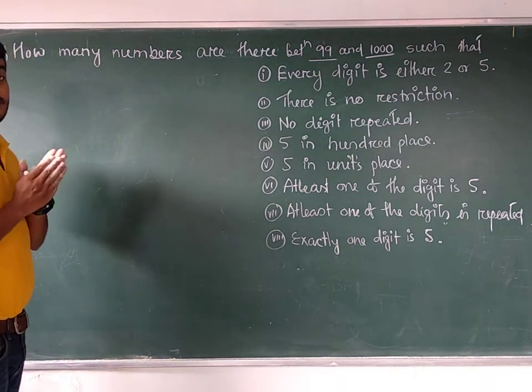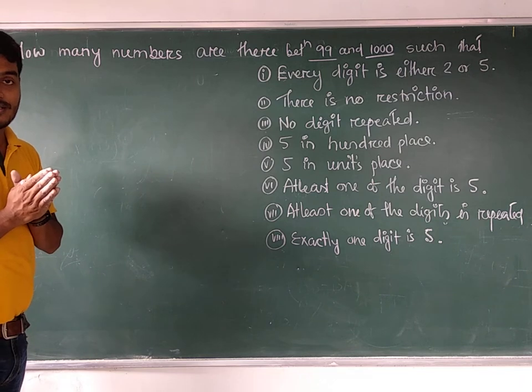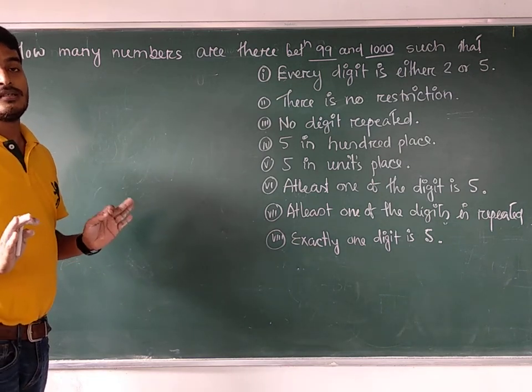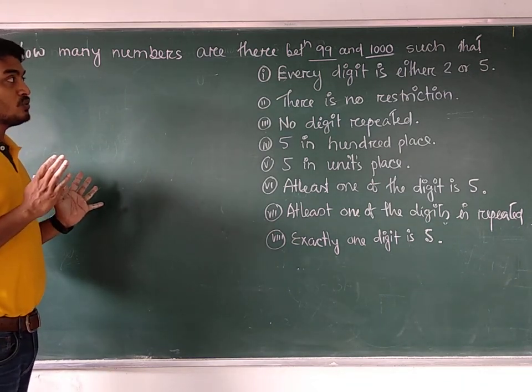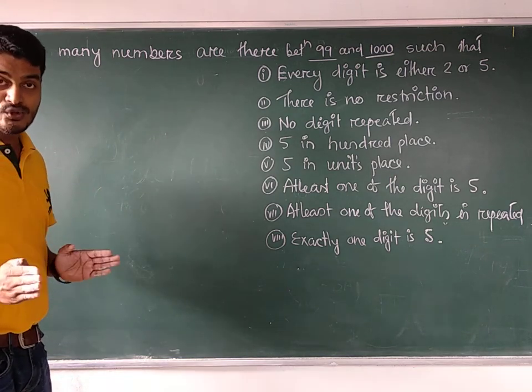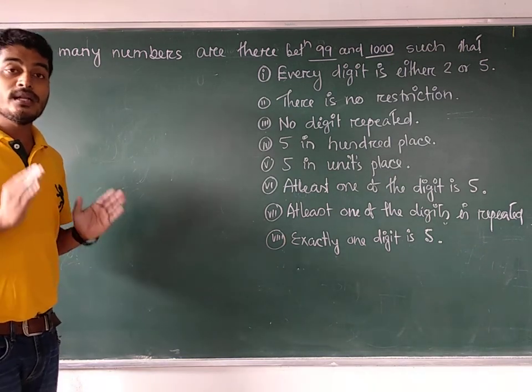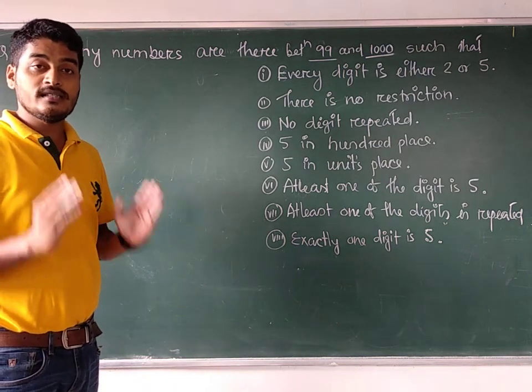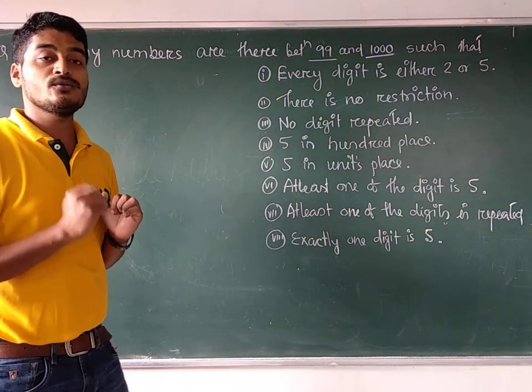So, how many digits you have to use? Is it mentioned there? No. Generally, whenever no digit is mentioned, what are the digits that you have to use to form that number? We will consider all the digits we have. So, how many digits do we have?